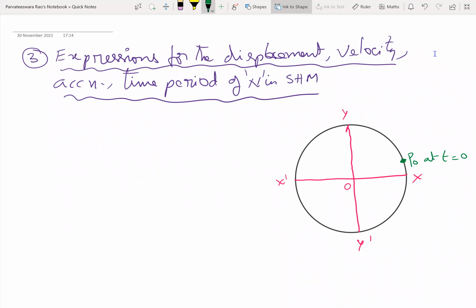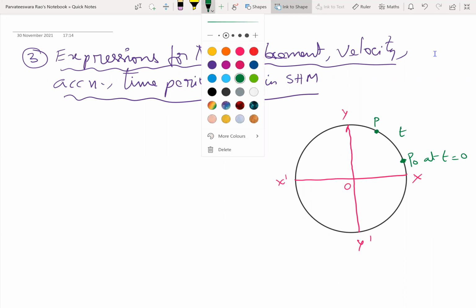Means you started observing the motion of the particle when it is at P naught. And in a small interval of time, t seconds, the particle shifts to P.